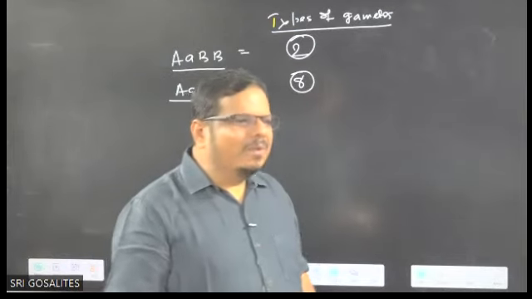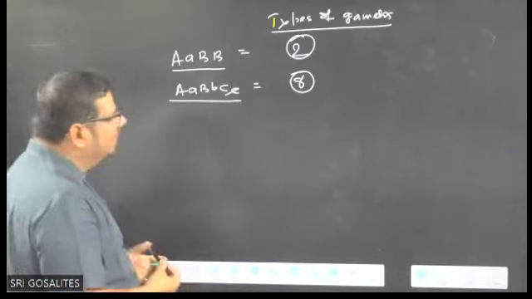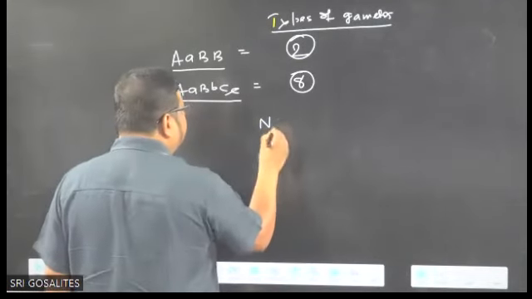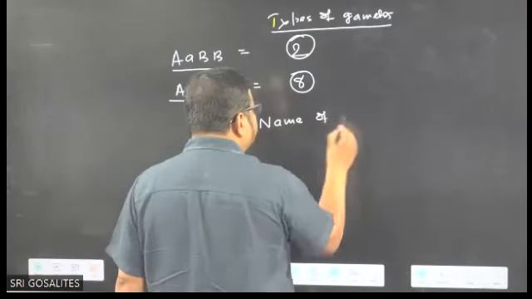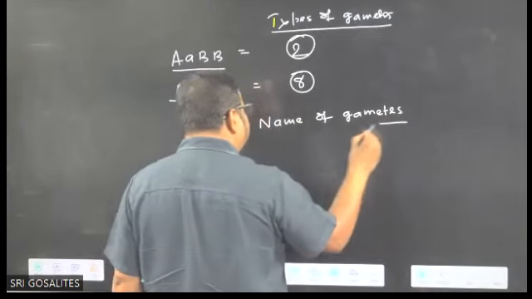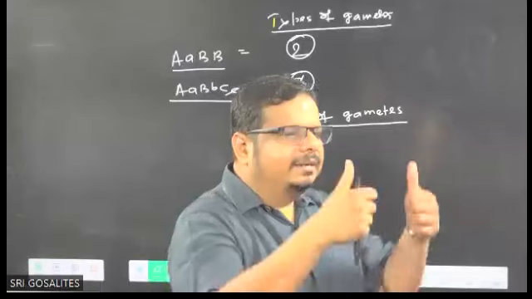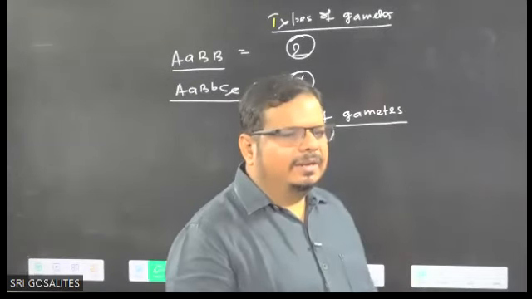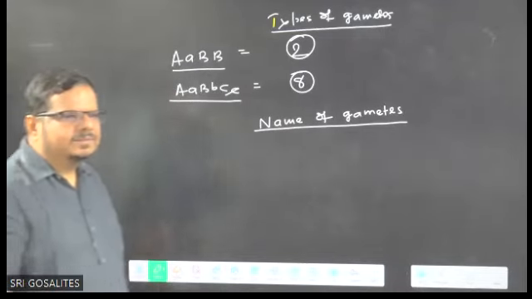Okay, so now I am telling the formula for that: how to give the names of gametes. Some students write correctly, some incorrectly in the answer. Don't worry. You will never make a mistake after these 10 minutes. You will feel confident and perfect in this area. That is my confidence.